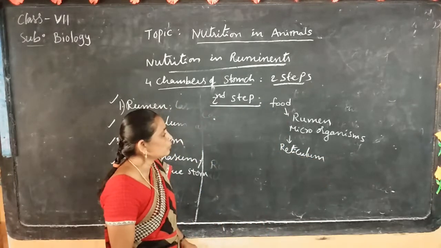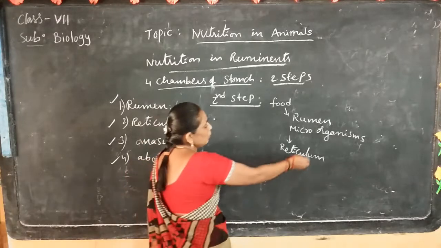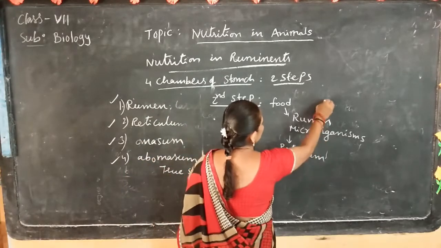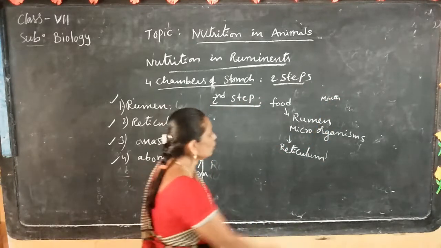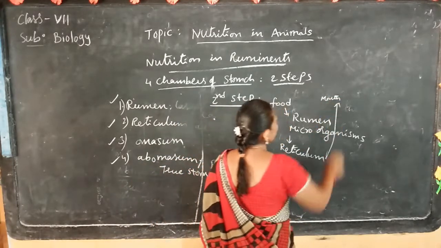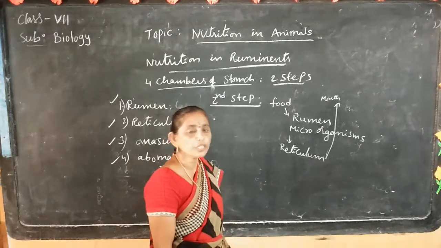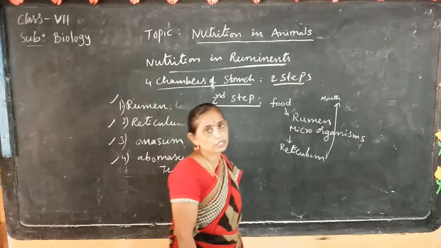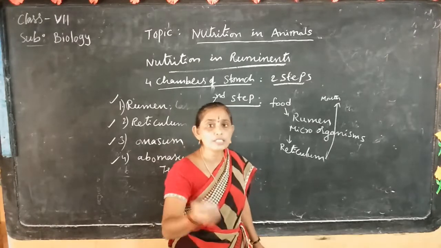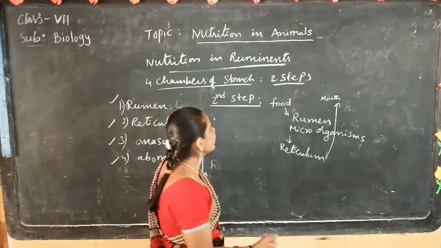From the reticulum, the food is again brought back to the mouth and chewed properly. After the first chewing, the food is partially digested. That partially digested food is called cud. Then the second step.